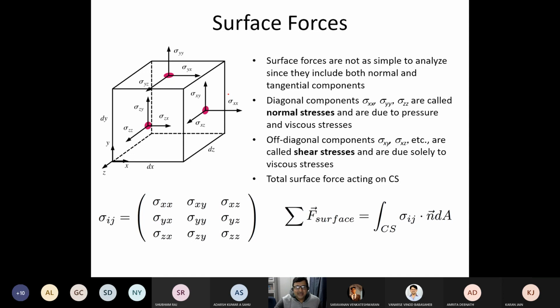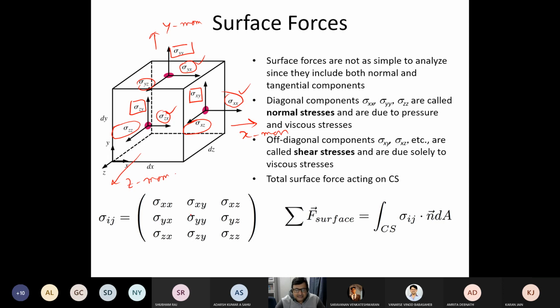What are the things that I'm adding? I'm adding this one to this one to this one. So this is in this direction. This is the one normal force and these are the two tangential forces. This is acting in the x direction. This one and this one are the forces that are acting in the y direction. This will go to the y momentum. This will go to the x momentum. And this one and this one are working in the z direction. So this will go to the z momentum.